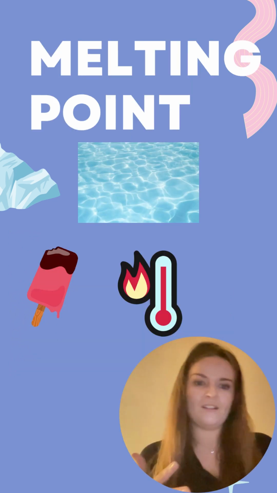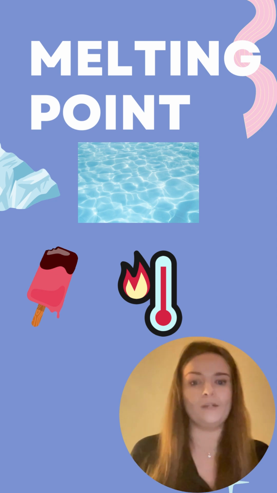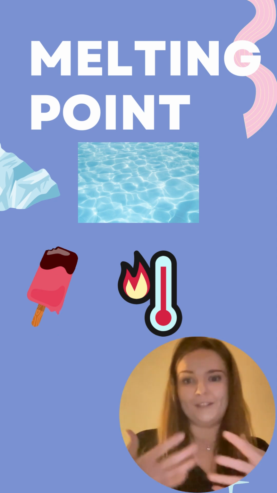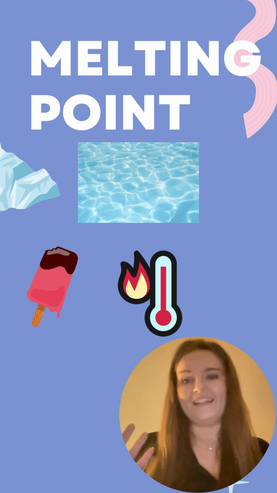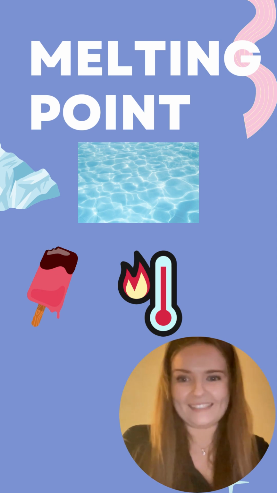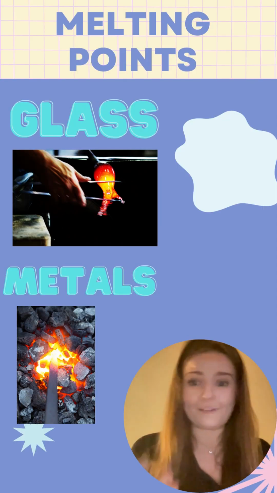Now, the temperature at which something begins to melt is called its melting point. Now, ice is the solid version of water, and the melting point for ice or water is 0 degrees. Other solids have very different melting points.